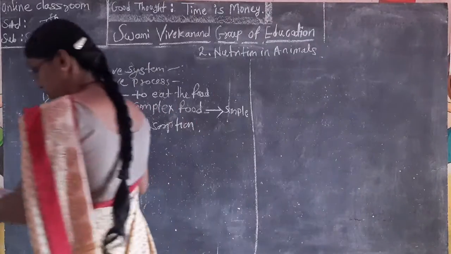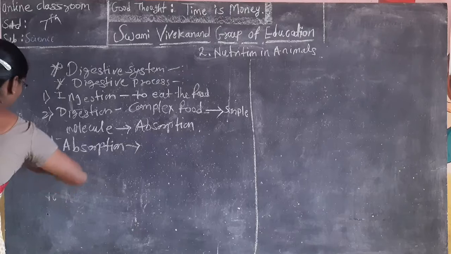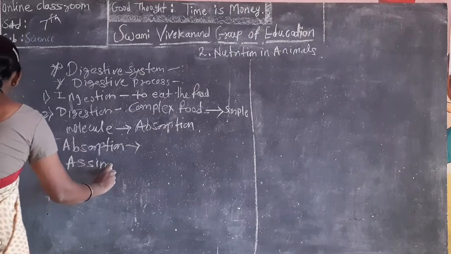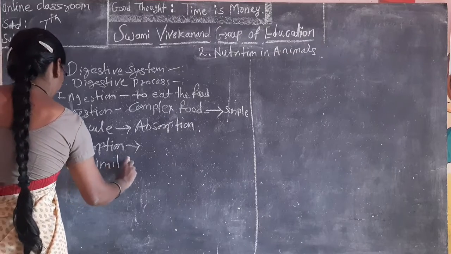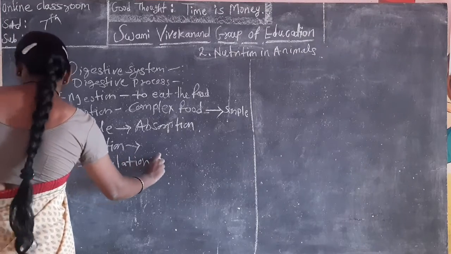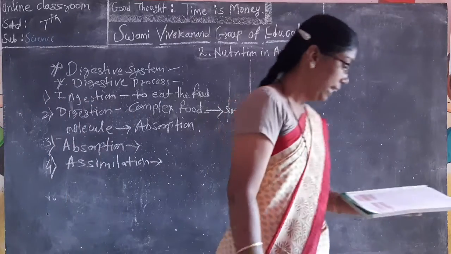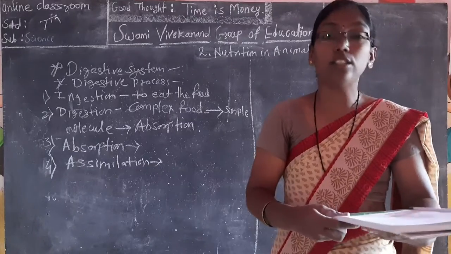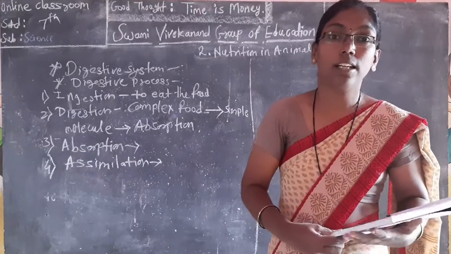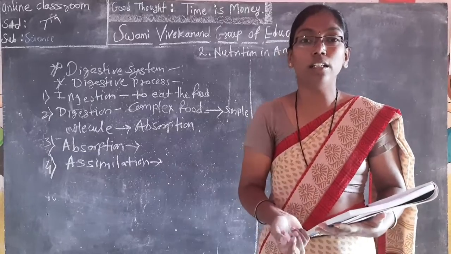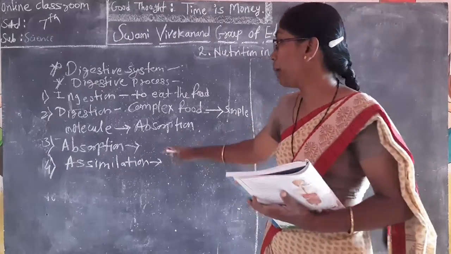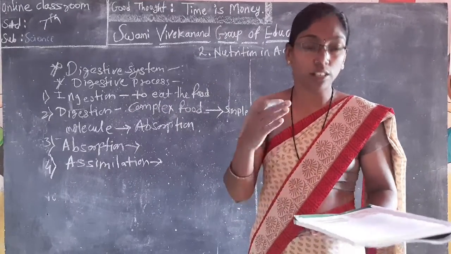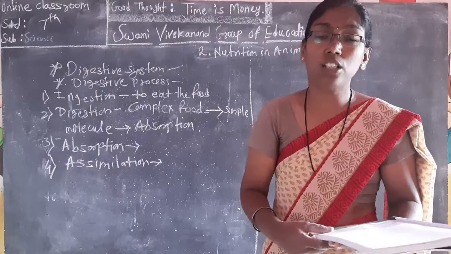Next one, the fourth one, assimilation. In assimilation, what happens? In this process, the food which is in the simplest form has been absorbed. It is oxidized to release energy. Means, why do we require energy? To do our work. So here absorption takes place in the small intestine and also in the large intestine. That absorption converts into energy.